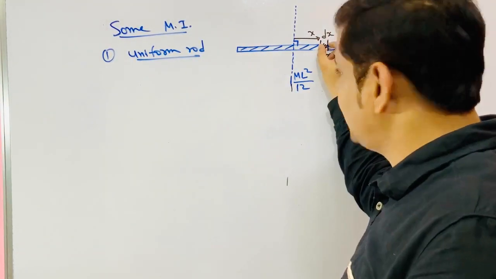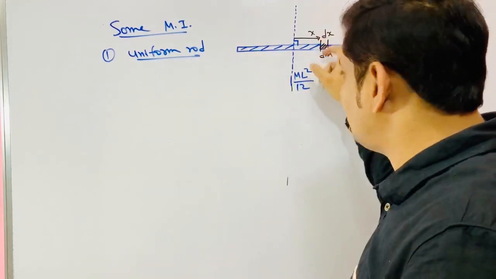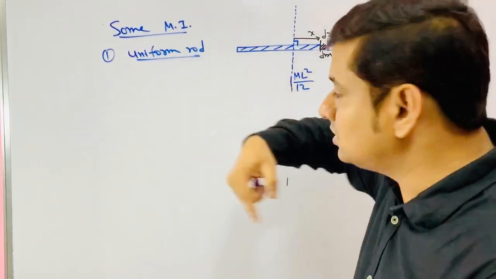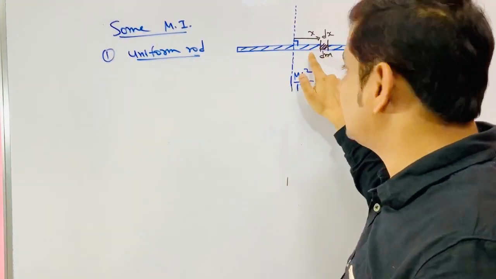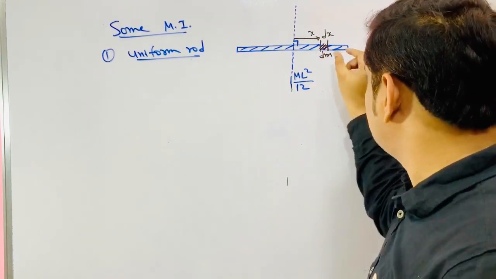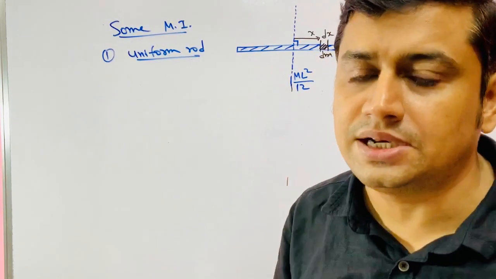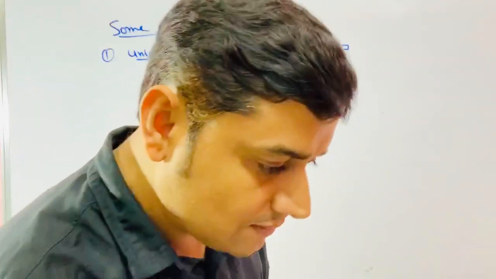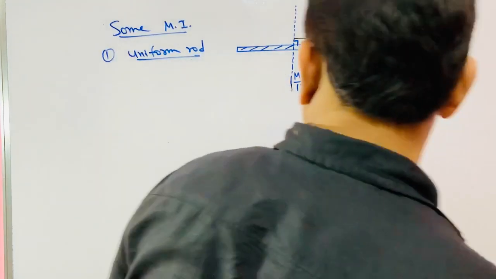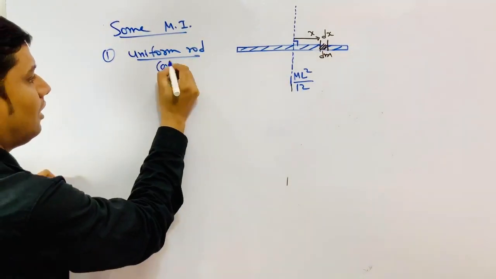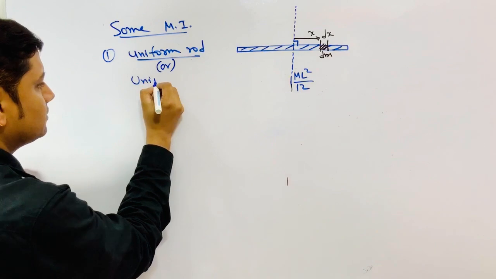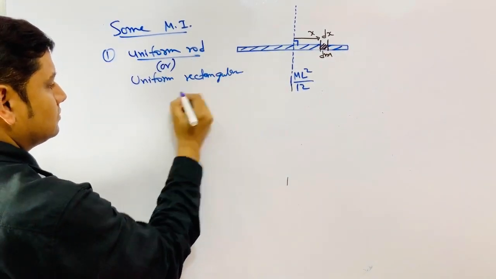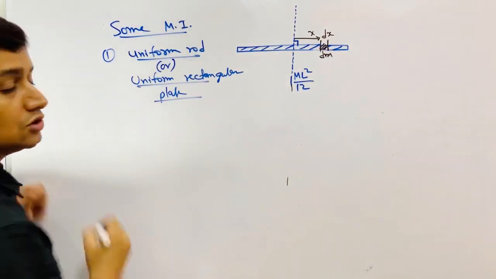If I take this mass dm, make a cylinder of radius x, thickness dx, and distribute it any random manner on that entire cylindrical surface at the same distance x, and between x and dx my total mass is dm, then moment of inertia remains same. That is why, whether it is uniform rod or uniform rectangular plate, your moment of inertia is same.